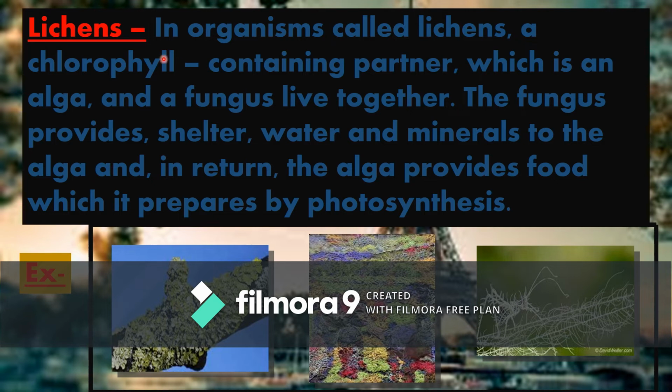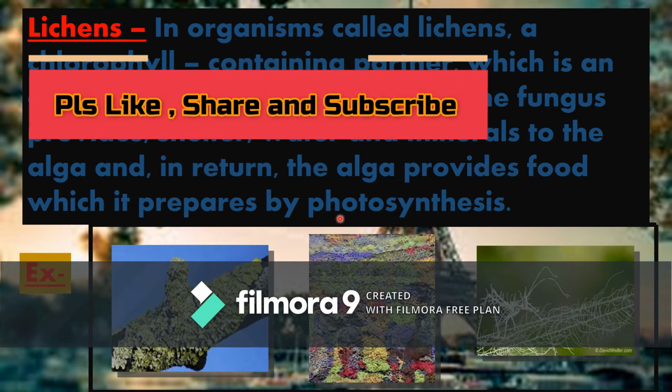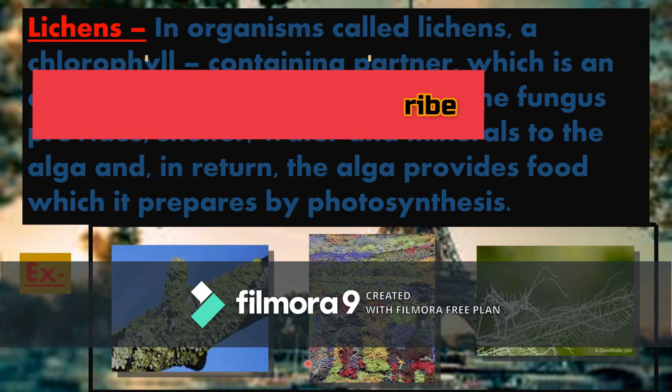So next we are going to learn about lichens. What are lichens? In organisms called lichens, there is a chlorophyll-containing partner. Already we learned about algae. You remember, right? In part 1 of the session, we learned about algae. In a lichen, an alga and a fungus live together. The fungus provides shelter, water, and minerals to the alga. And in return, the alga provides food, which it prepares by photosynthesis. Here you can see the examples.